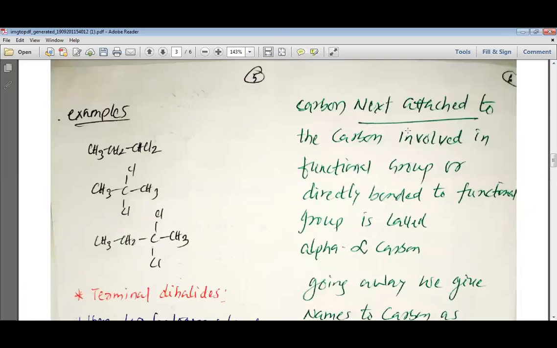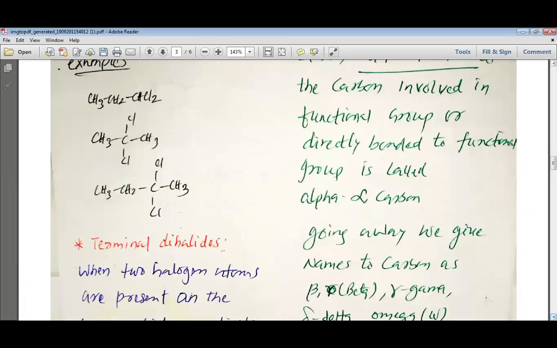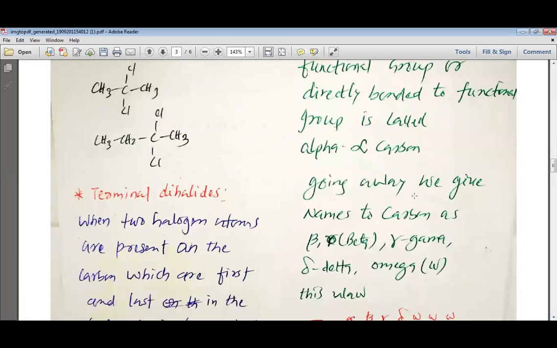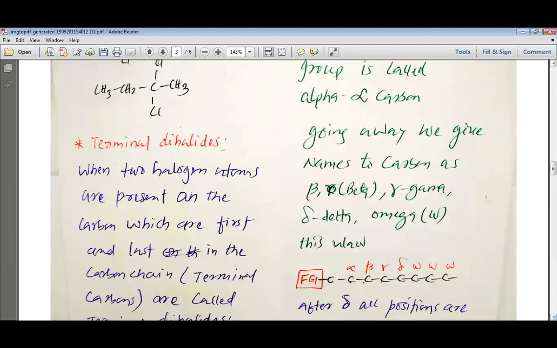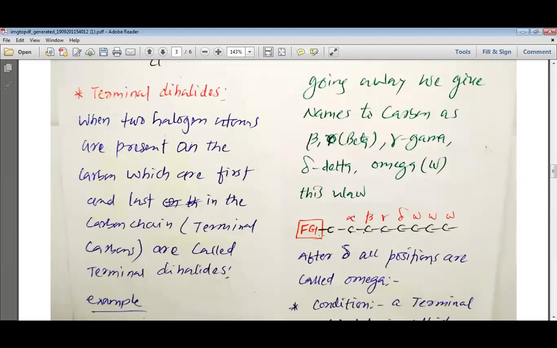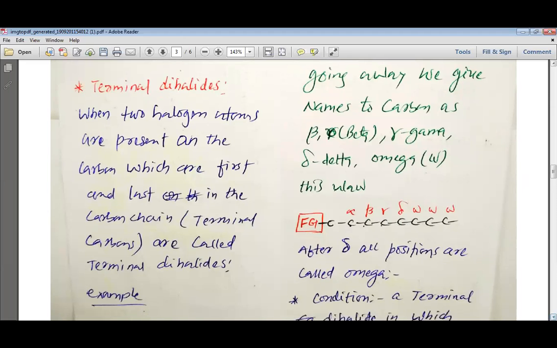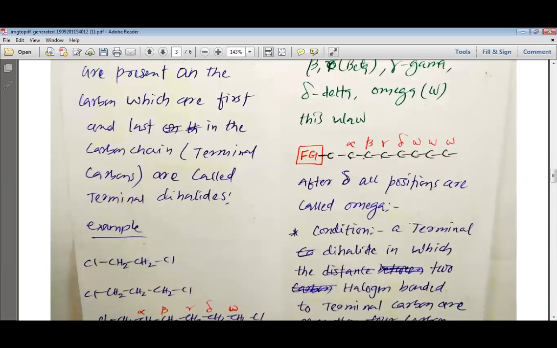The carbon next attached to the carbon involved in the functional group, or directly bonded to the functional group, is called the alpha carbon. Going away, we name the carbons as beta, gamma, delta, omega. So you can see here the functional group and carbon, then we have a long carbon chain. The first carbon is alpha, then beta, then gamma, then delta, and all the other carbons we name omega. So after delta, all positions are called omega.